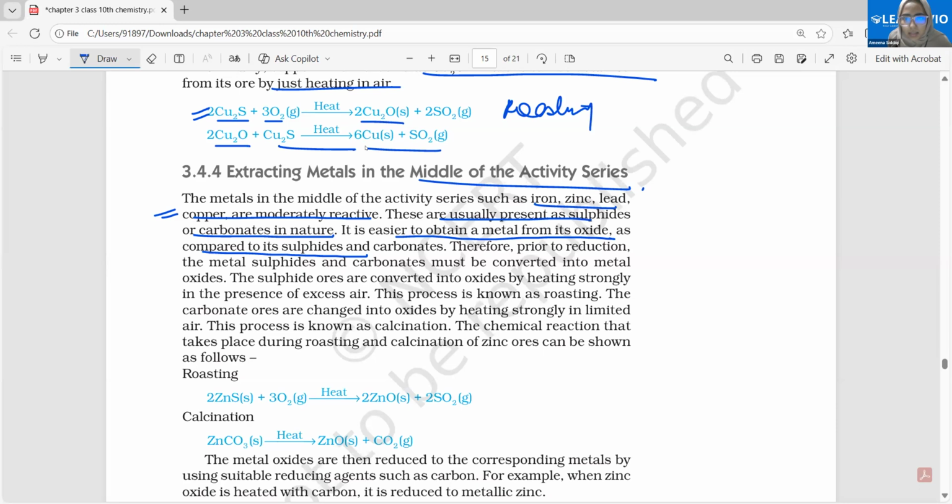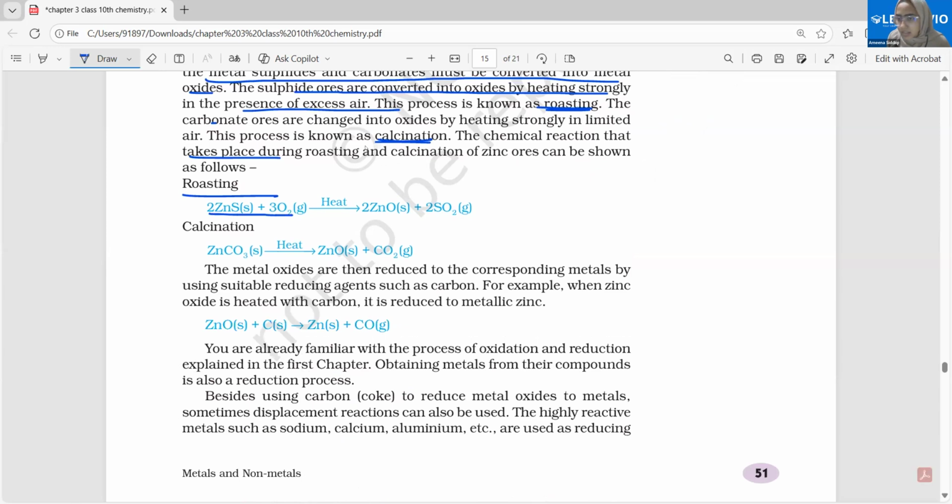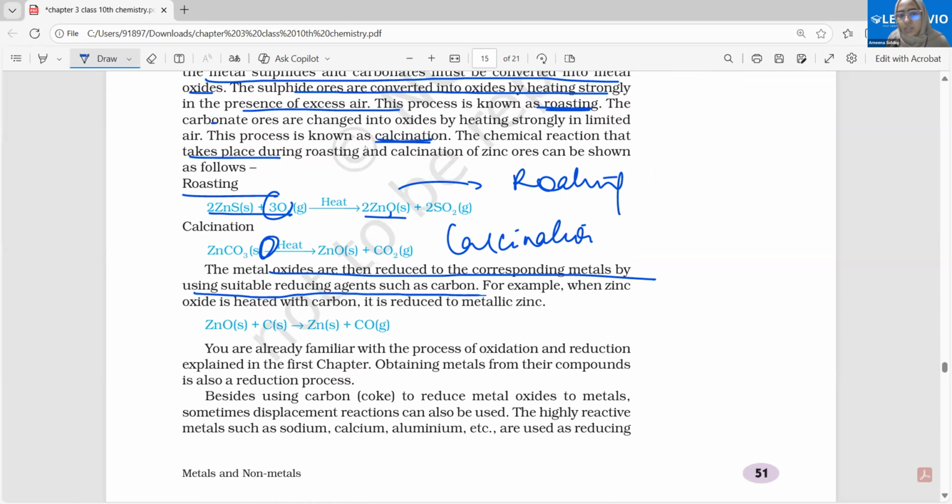Fine. Therefore, prior to reduction, the metal sulfides and the carbonates must be converted into metal oxide. The sulfide ores are strongly heated in air. This is called roasting. This is called calcination. I've already discussed the chemical reaction. Any problem here? Zinc sulfide heated in the presence of oxygen changes to zinc oxide, which is roasting, and this is calcination. Can you see oxygen here but no oxygen here? That means in the absence of oxygen. So calcination. The metal oxides are then reduced to the corresponding metals by using suitable reducing agents such as carbon. Fine, that's it. We get carbon monoxide here.